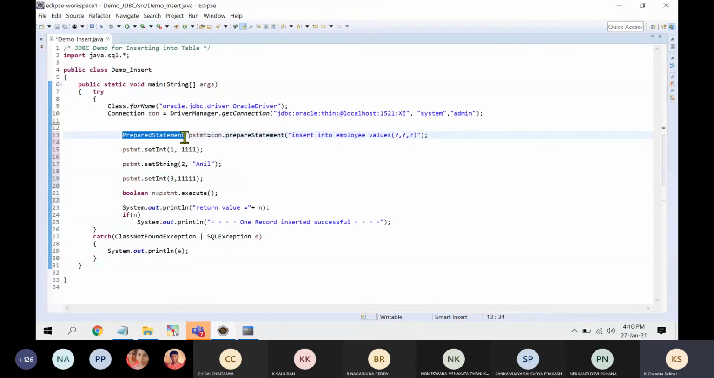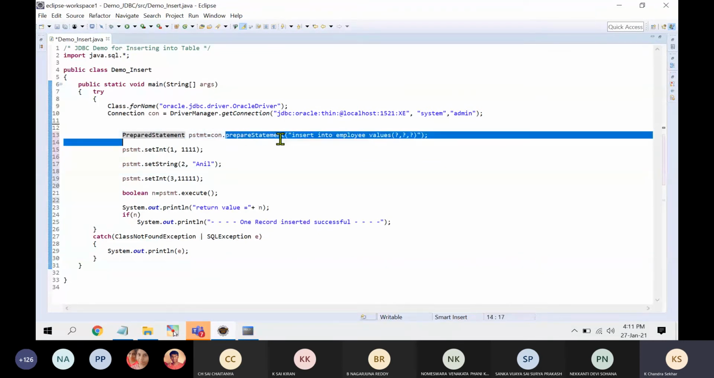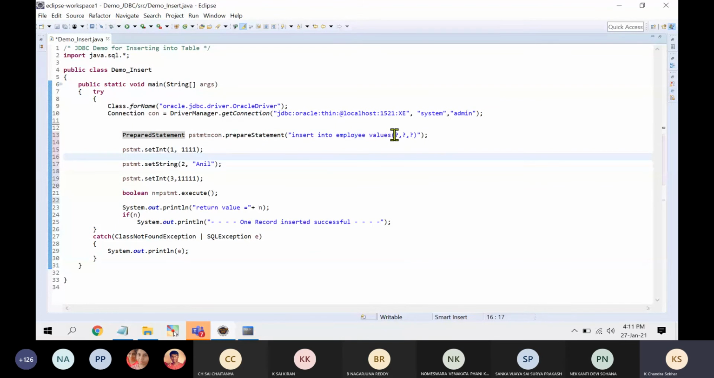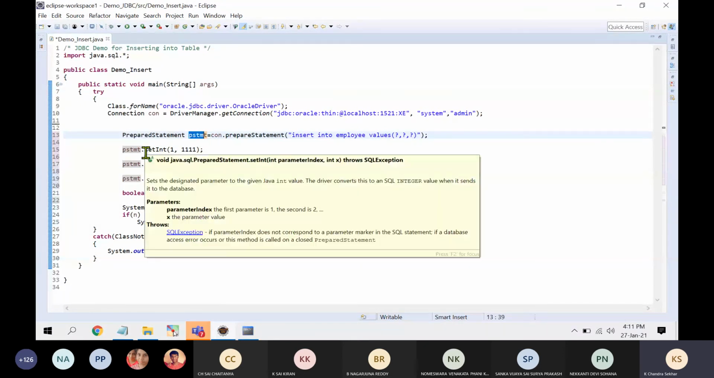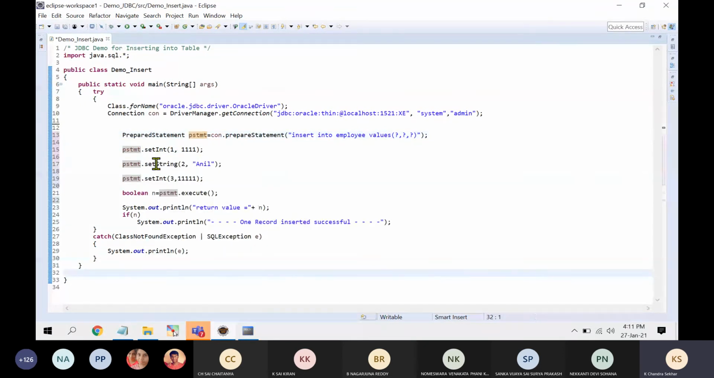In the previous example I showed you statement, but here I am using prepared statement. I want to enter the values dynamically. That is why there are 3 question marks. Each question mark you need to set. So how to set? Try to see the first example: prepared statement dot set integer, set integer, set string, set float.